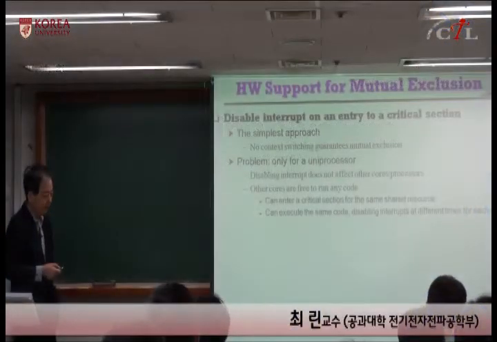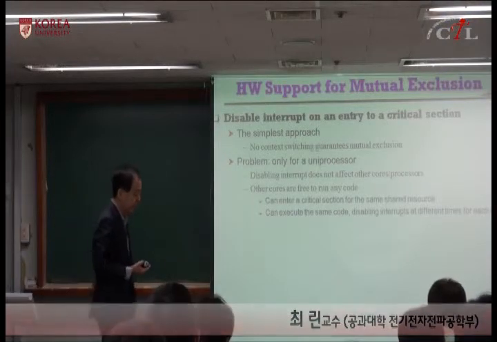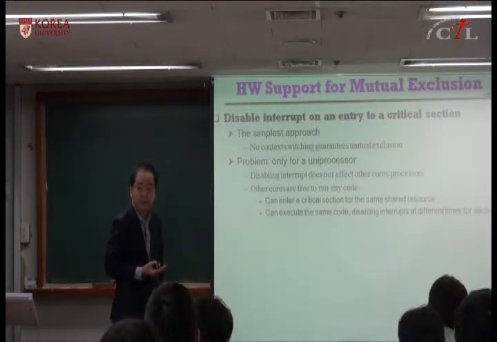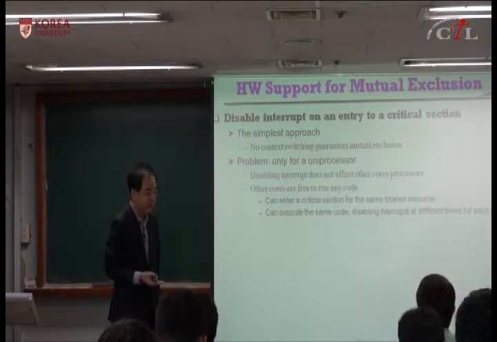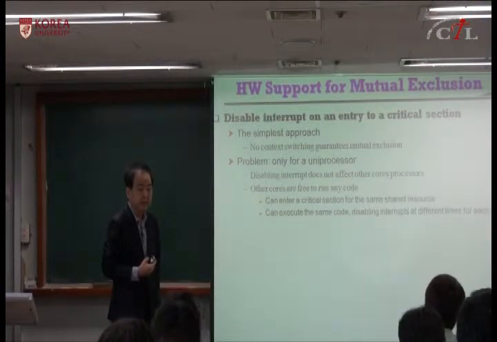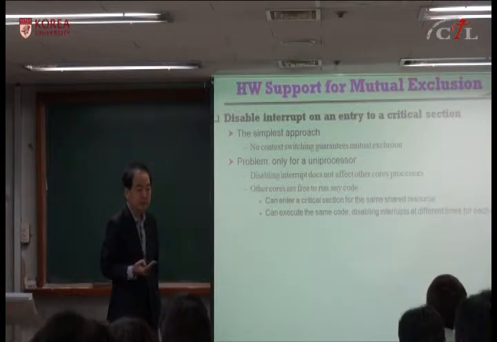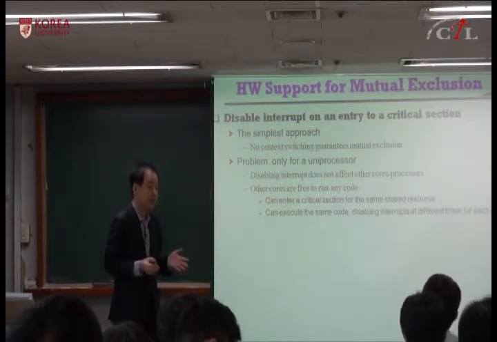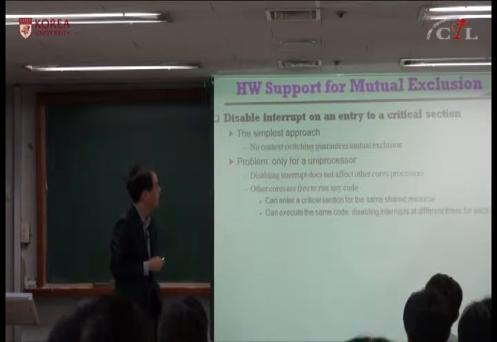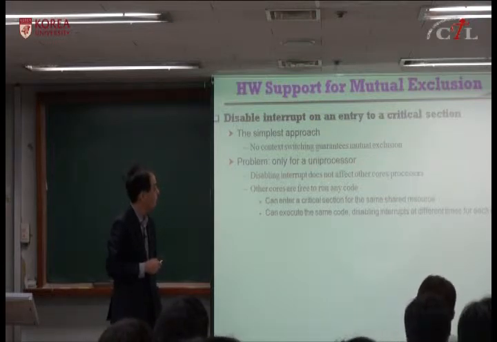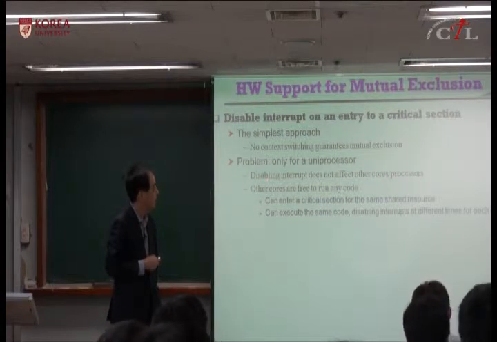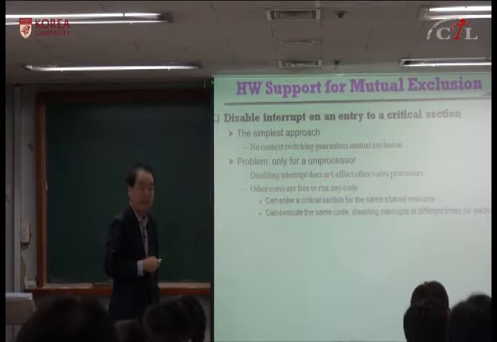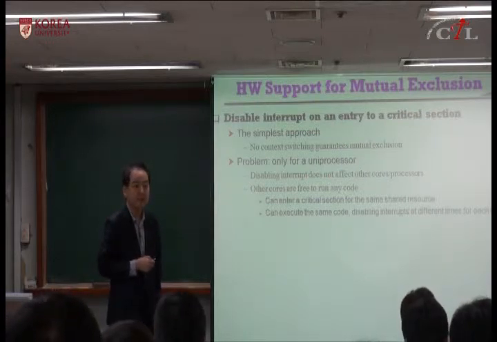By before you enter the critical section, you can disable the interrupt, and after performing the critical section, you can enable the interrupt. Because you disable the interrupt, no other process can come into the critical section, only in this processor. So this is only for uniprocessor. But for multi-cores or multiprocessors, disabling interrupt does not affect other cores or other processors. It's nothing to do with it.